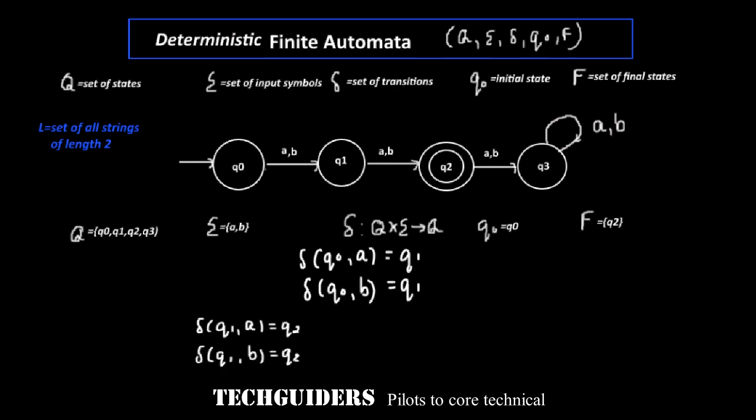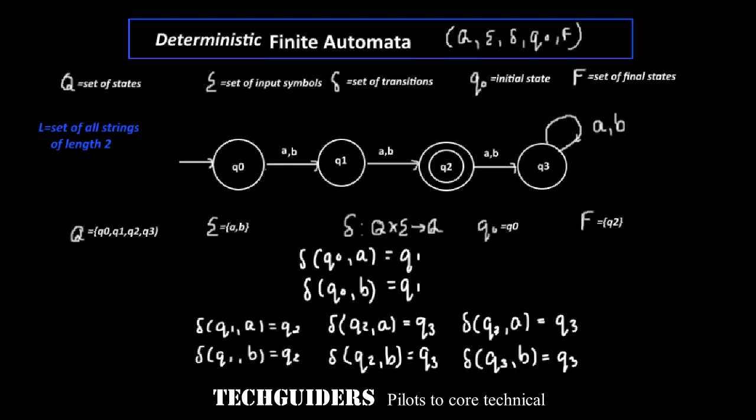Delta(Q1, A) equals Q2. Delta(Q1, B) equals Q2. Delta(Q2, A) equals Q3. Delta(Q2, B) equals Q3. Delta(Q3, A) equals Q3, delta(Q3, B) equals Q3. These are the set of transitions, and they define from one particular state what the automata should do next.